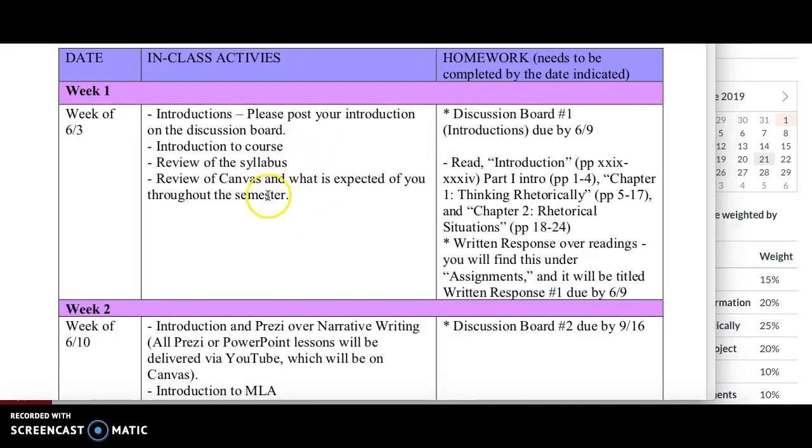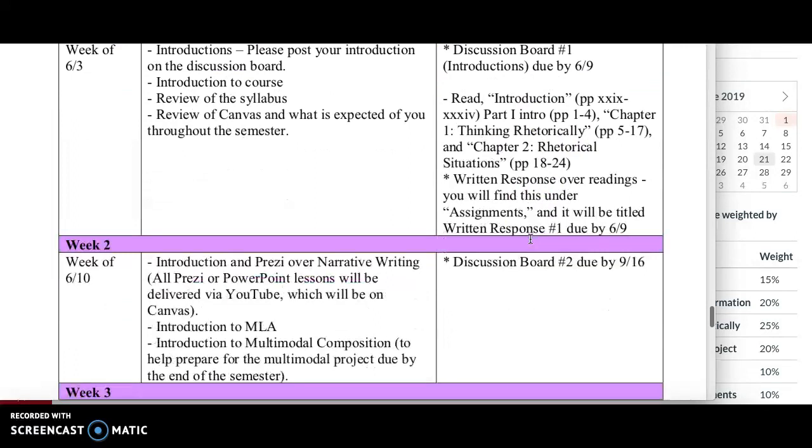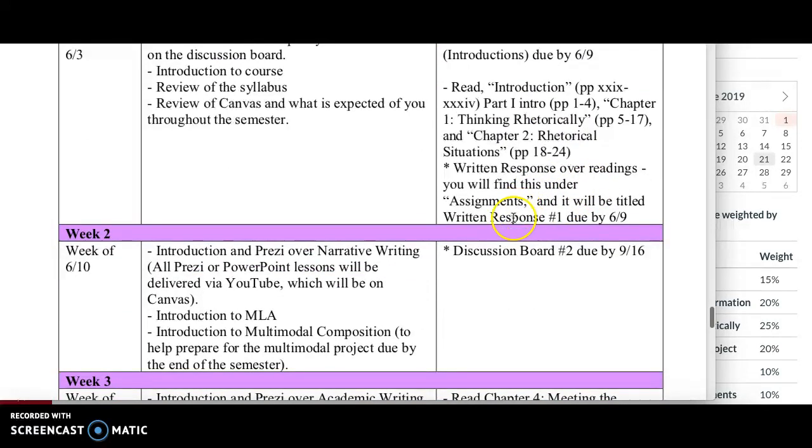We have the introductions for today, introduce the course, review of the syllabus, and review of Canvas and what is expected of you. You have a discussion board this week. You do the reading I have for you on the syllabus. So definitely your most important thing is to look at the modules, because sometimes I might change a little bit from the syllabus to the module. And this is one thing here. I've just taken out the introduction. I'm just having you all read pages 1 through 24. Written response, and it will be located under assignments, written response number 1.